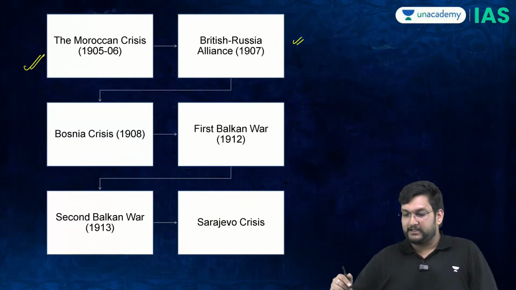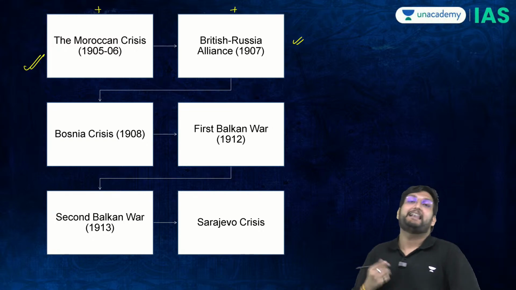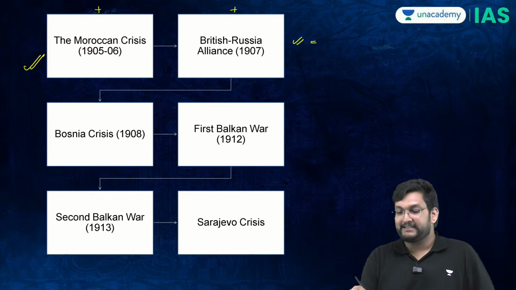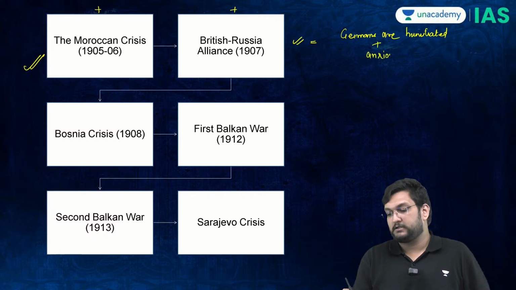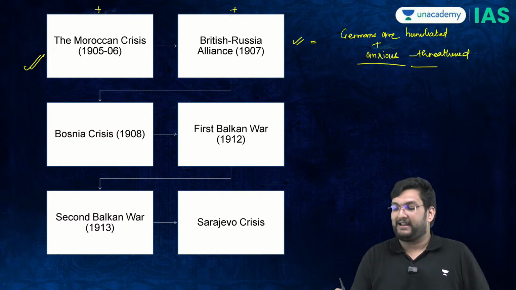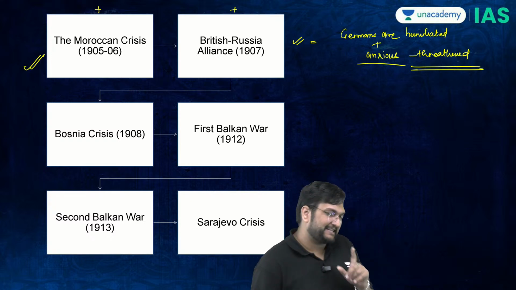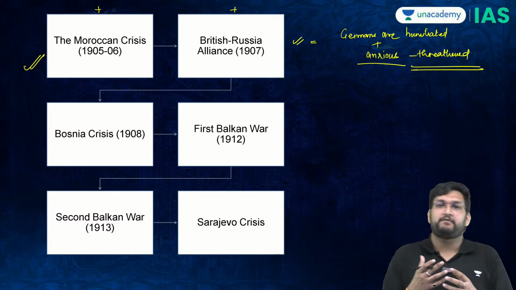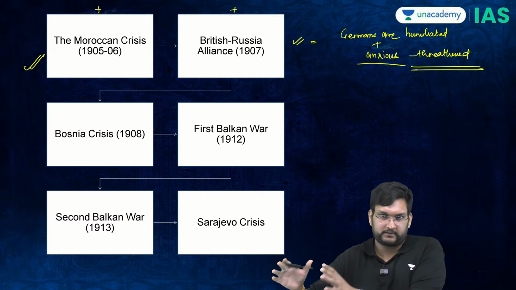So if I add the Moroccan crisis and the Britain-Russia alliance, what I get is that the Germans are humiliated, plus they are anxious. They feel threatened by this new form of alliance. And this will explain the behavior of Germany in multiple forms when it will come to the First World War.